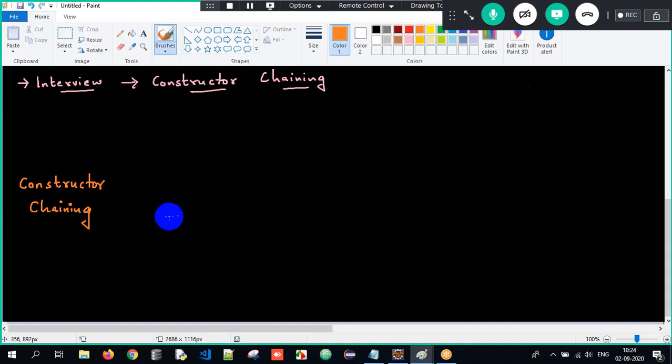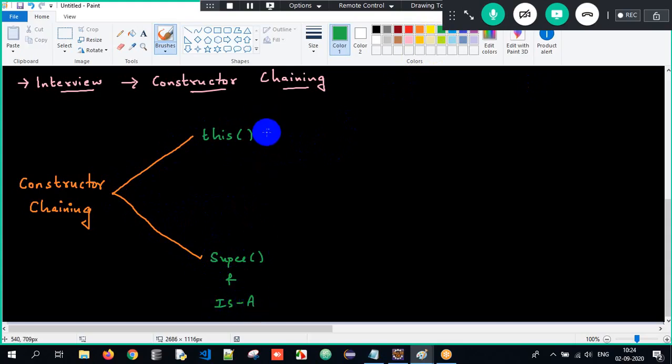This constructor chaining can happen in two ways. What are they? With the help of the this calling statement and with the help of the super calling statement and an is-a relationship. The this calling statement is used to call or invoke another constructor in the same class.